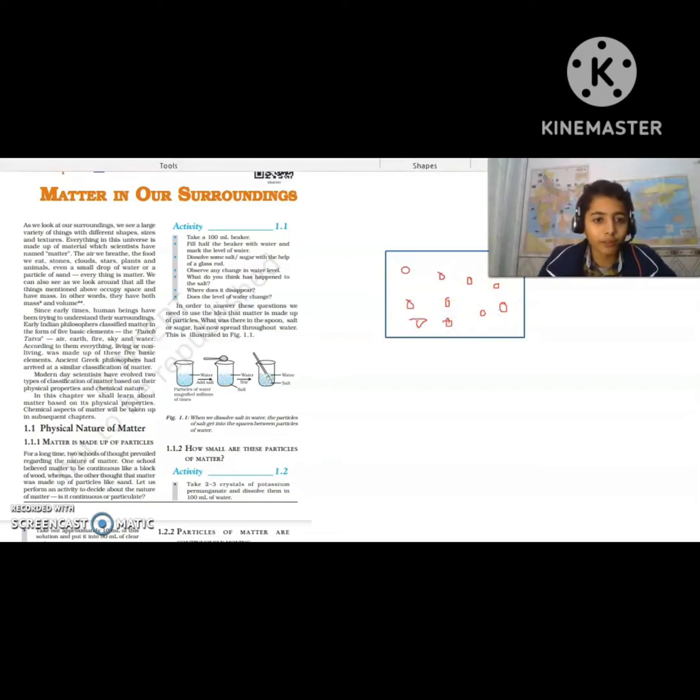Now what happened when we add the salt, common salt or NaCl? The NaCl particles, which are very small, like you can see the small dots, take the spaces that are present in between the water molecules. So they take the spaces between the water molecules.